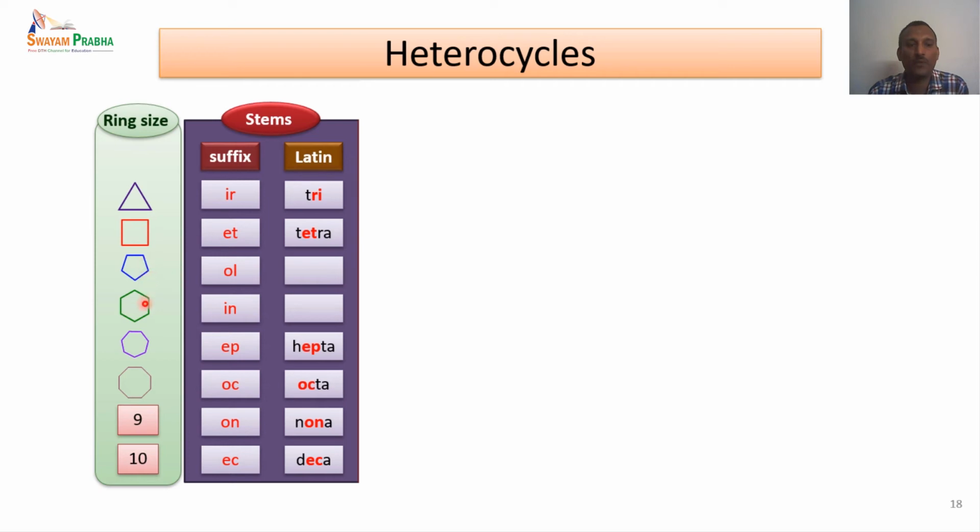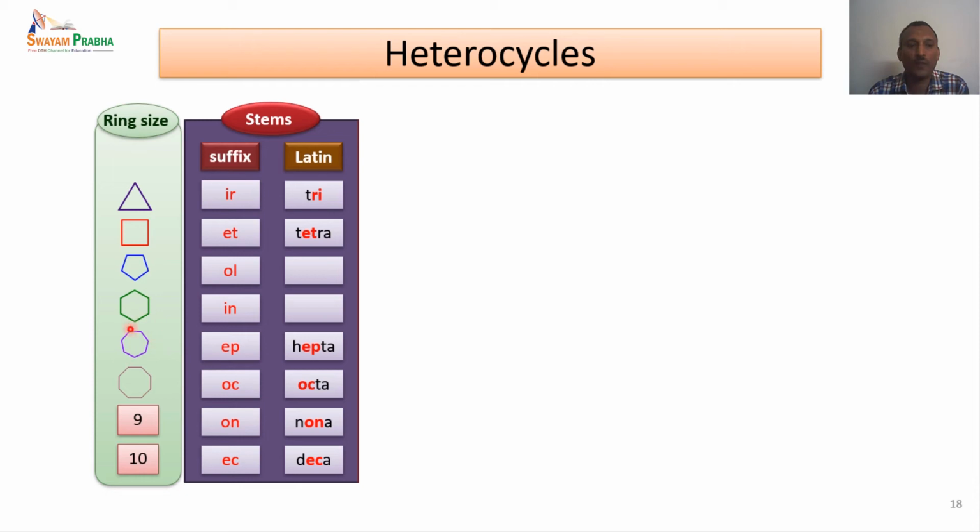And for 5 and 6-membered rings, there are no Latin words because in the original papers, Hantzsch and Widman used these two terms, OL and IN. That is used even now in the same way. There is no change. These Latin names were incorporated in the later expansion of the heterocyclic nomenclature for uniformity.